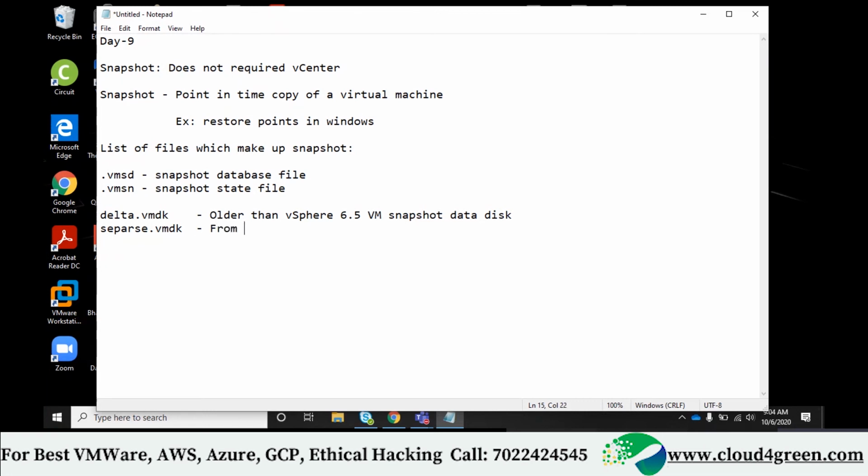From vSphere 6.5 onwards, it is the snapshot data disk. Earlier VMSD, we have said snapshot database file. Are data and database the same or different? No, data is different, database is different. The dot extensions are the same. See, VMSD is different, delta.vmdk is different.